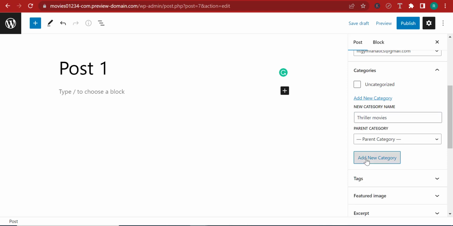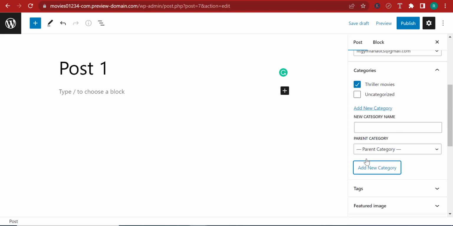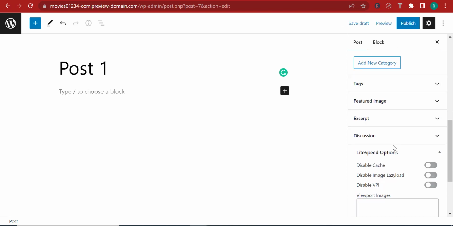You can add this as a category, click add new category. Now, categories have a relationship. So sometimes you might find there is a category called action, and in the action category, it has a subcategory of gore movies. It has a category of haunting movies, so a lot of stuff. So there's categories and there's subcategories. That's why you see over here that they mentioned the parent category. Okay, so a category can have a parent category, right? And that's how you establish that relationship.